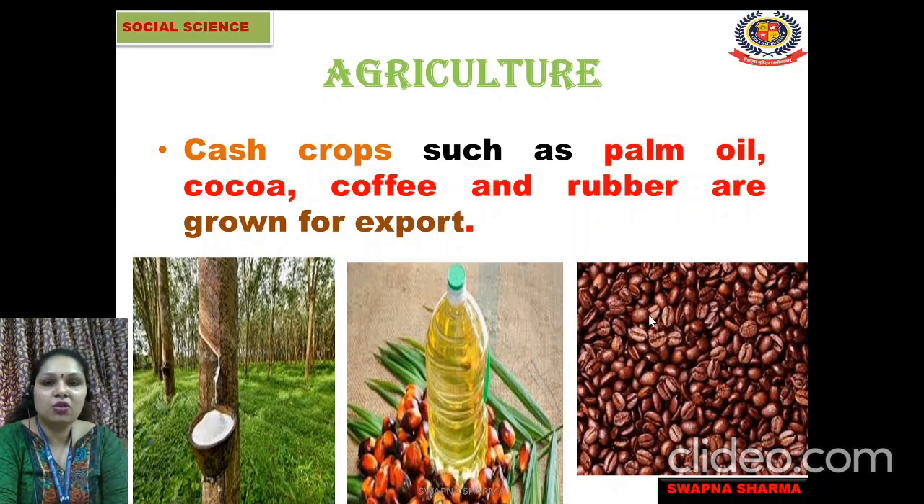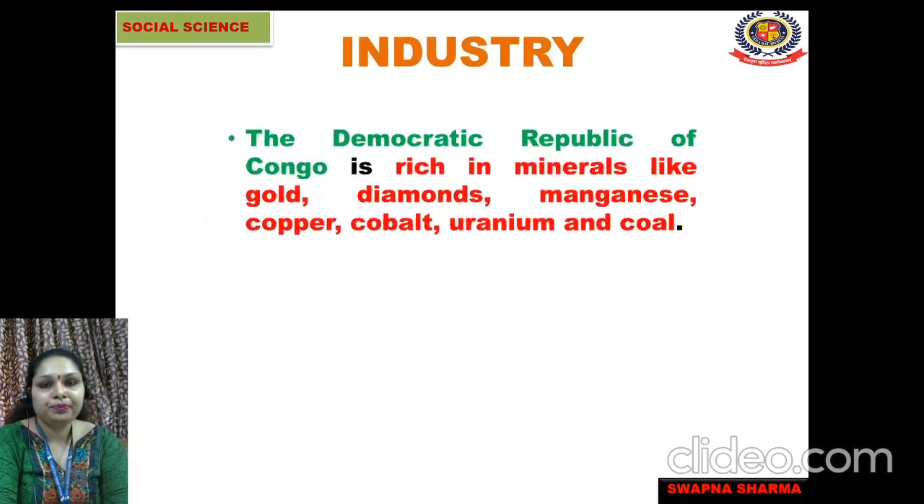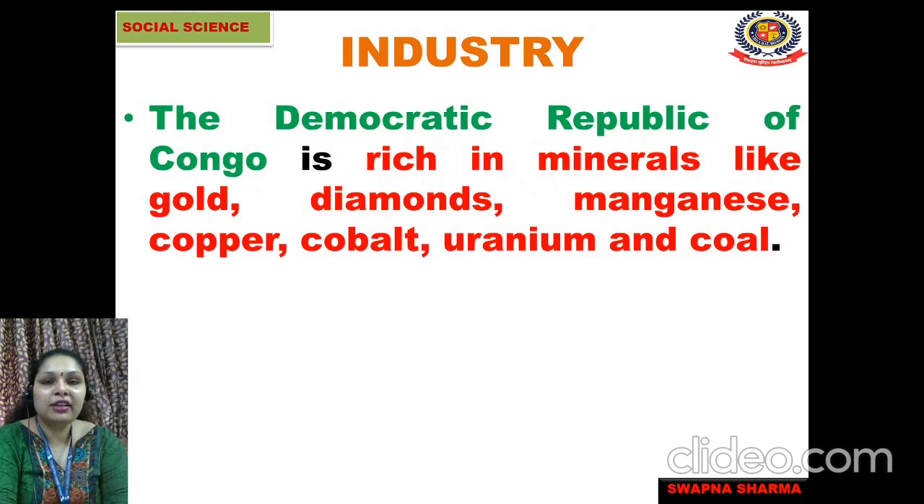Yes, so these all are the cash crops which are grown here in the Democratic Republic of Congo, and then these are exported to different countries. Now we will talk about the industries. The Democratic Republic of Congo is rich in minerals like gold, diamond, manganese, copper, cobalt, uranium, and coal.